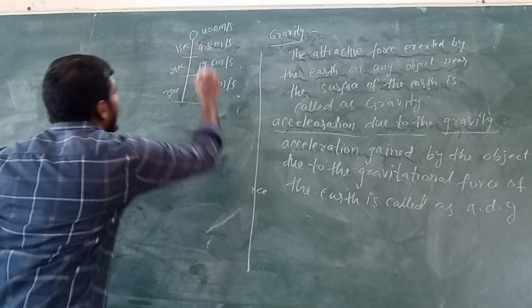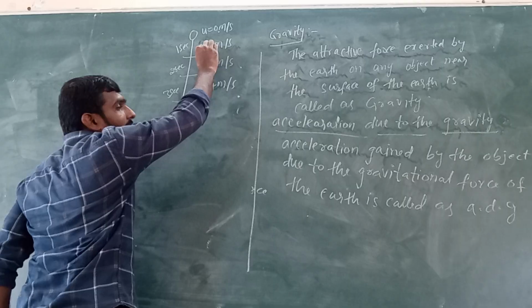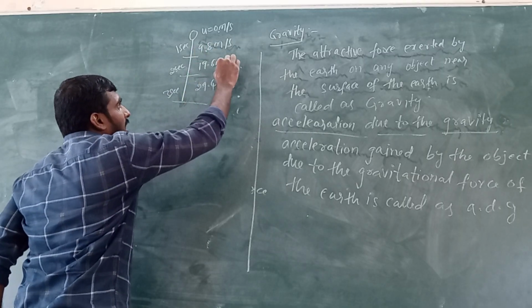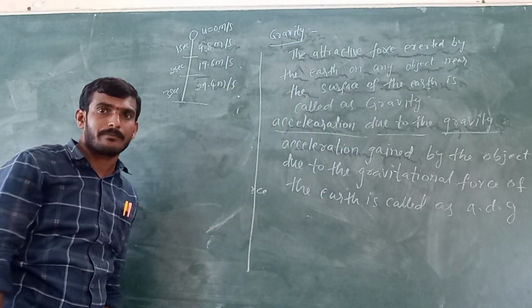So initially it is 0, in 1 second it gains 9.8 meter per second, in the second second 19.6, in the third second 29.4 meter per second.